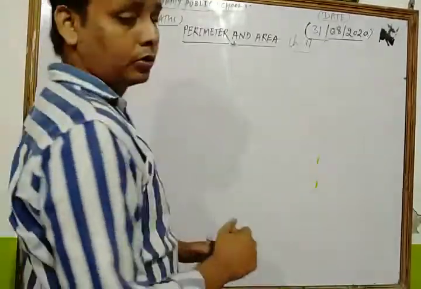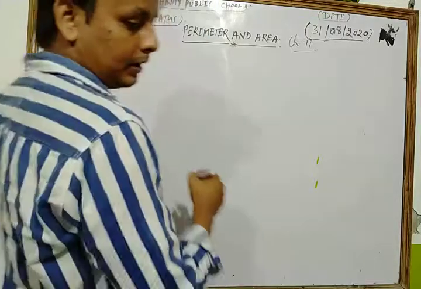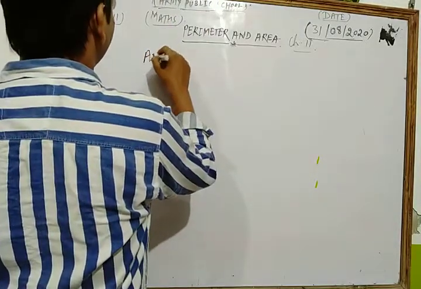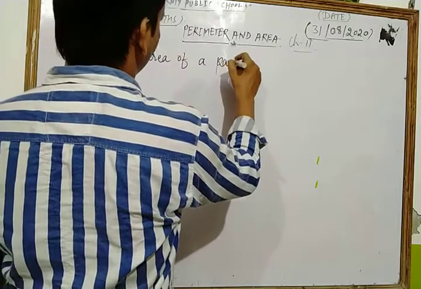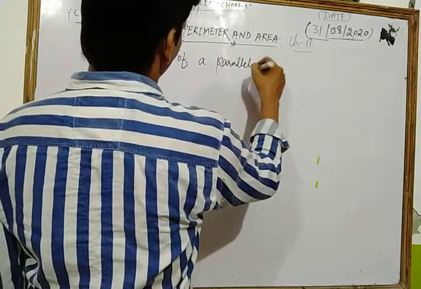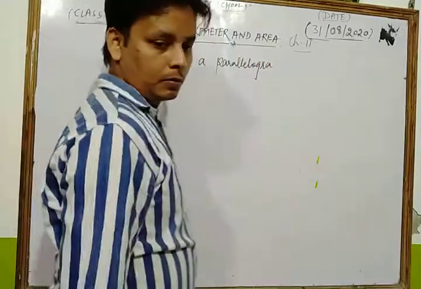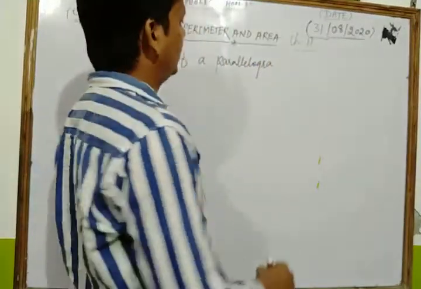Now we discuss the area of a parallelogram.